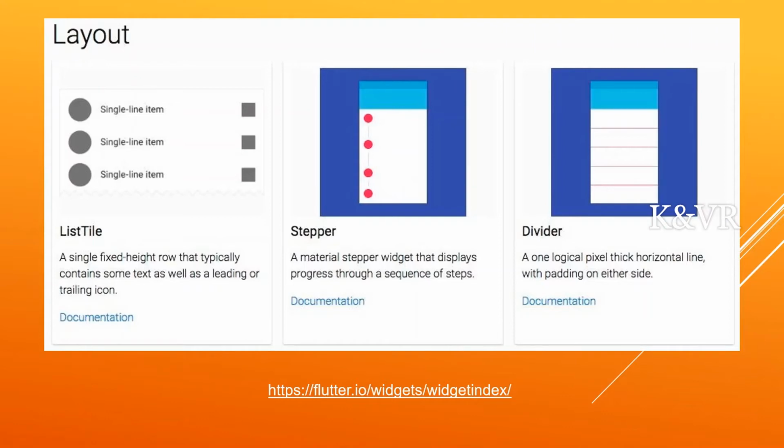Stepper is like that, here coming now, one by one. It will come with some distance, like the stepper will come. Divider means it will cross the line, it will cut the line, that is the divider. Like that, there are so many widgets predefined in Dart language. We only need to know those widgets. If you know CSS and HTML, Dart language will be very easy. Easy to learn Dart language.